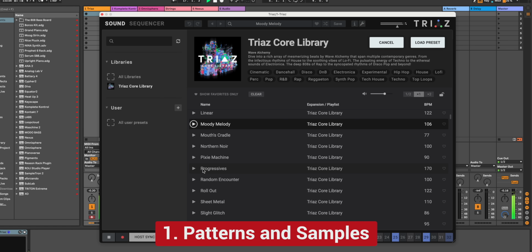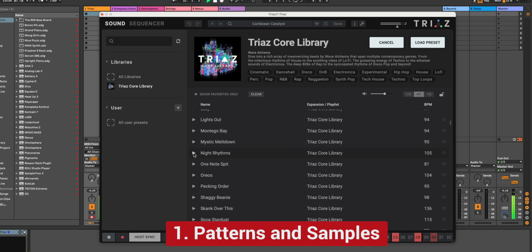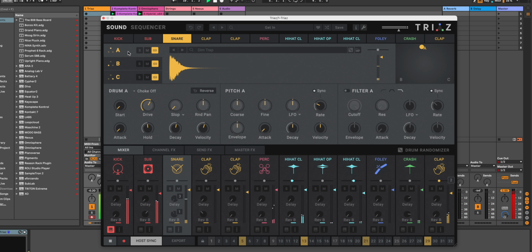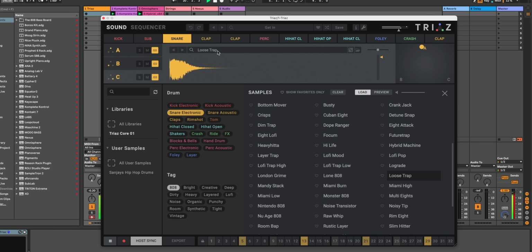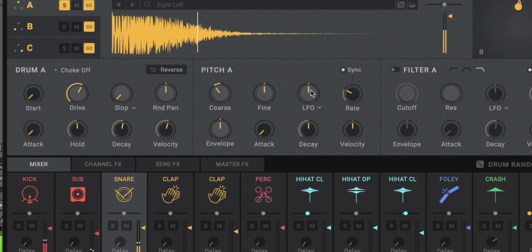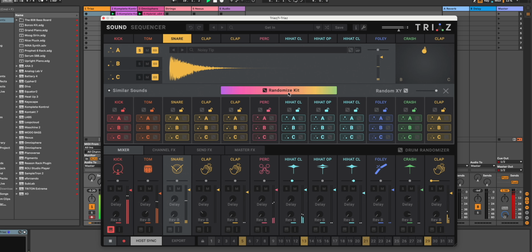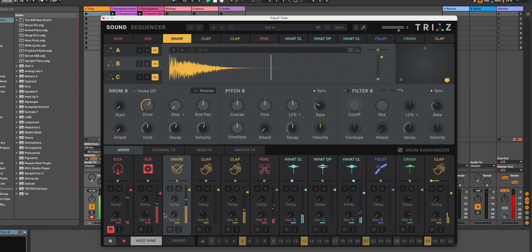First, there are over 700 patterns and 15,000 samples included. So open Triaz and you can start a beat pretty much instantly. Mix the drums any way you want, switch up the samples, pitch them. And there's also what they're calling an intelligent randomizer that will change up the entire kit if you want. You can also randomize individual drums.